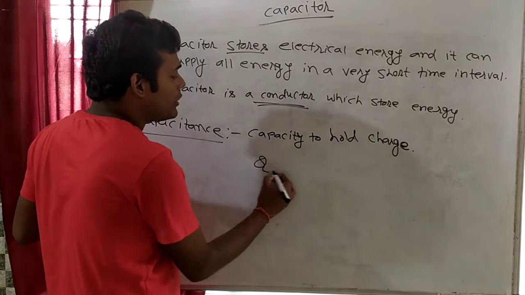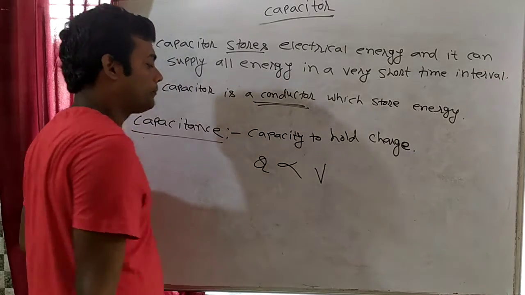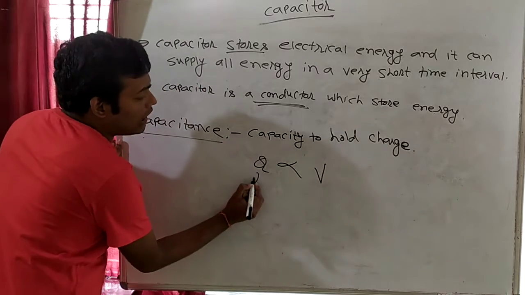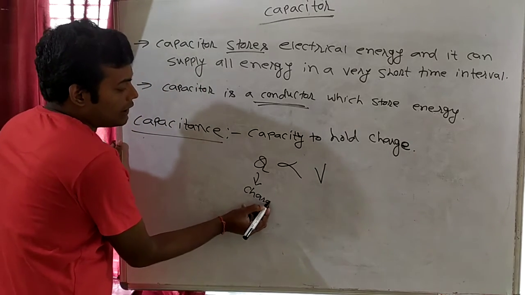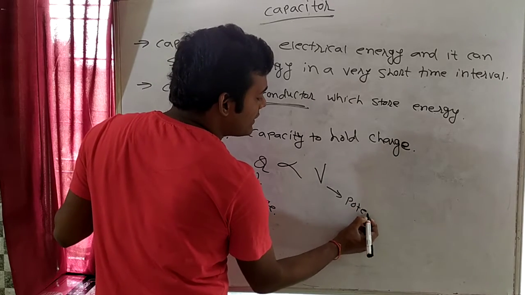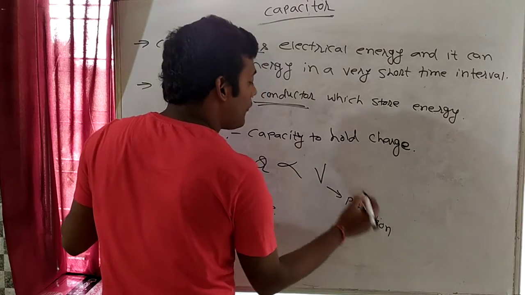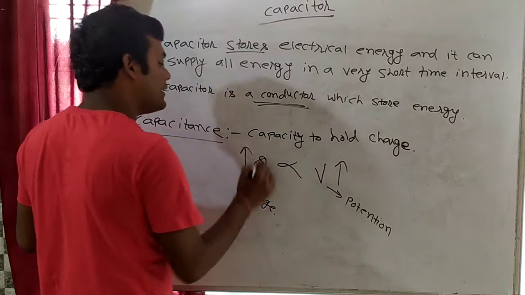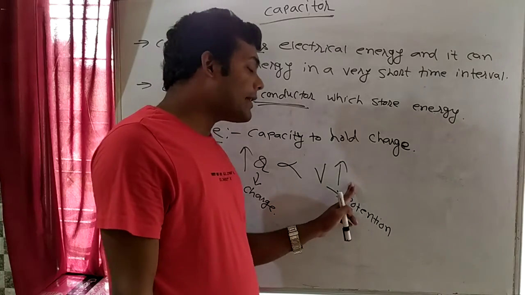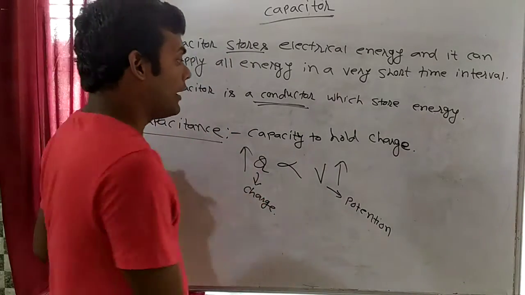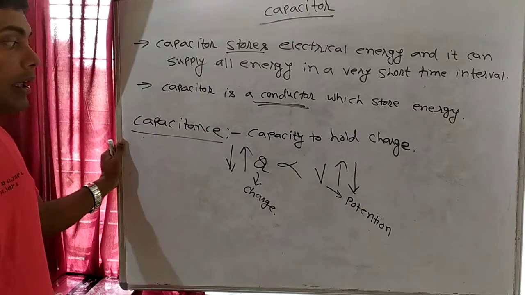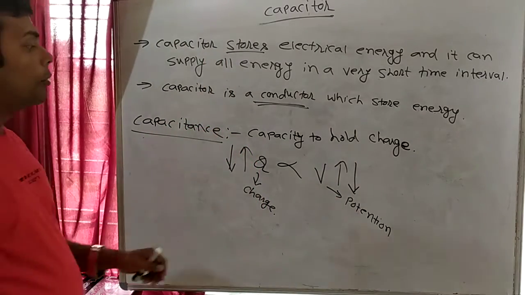In a capacitor, Q is directly proportional to V. What is Q? Q is charge. And what is V? V is potential. So as we increase V, Q will increase. In the capacitor, what we understand is that as we increase the potential, charge will also increase, and as the potential decreases, charge will also decrease.